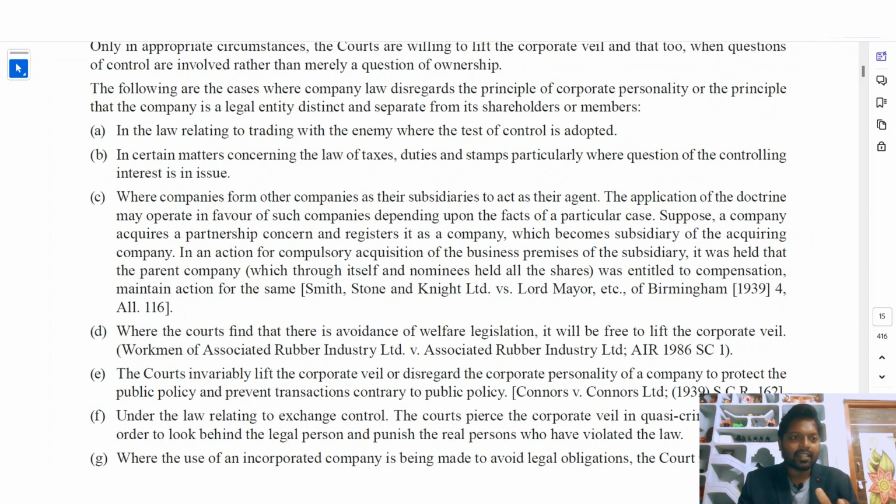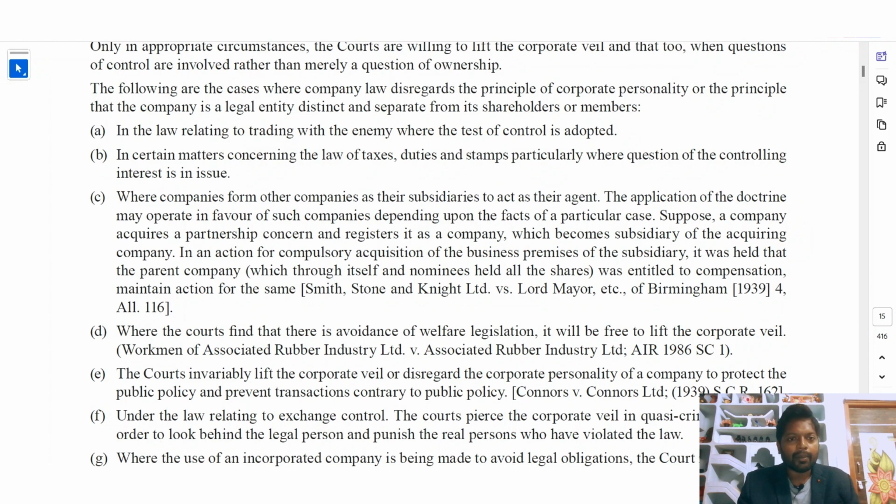So those were the cases. What are the cases? In the law relating to trading with the enemy, where the test of control is adopted, when the company is trading with the enemy, then the members are included. In certain matters concerning the law of taxes, duties and stamps, particularly where the question of controlling interest is an issue, when the company is unable to pay the taxes or is not paying its duties and stamp duties, then also the members will be included.